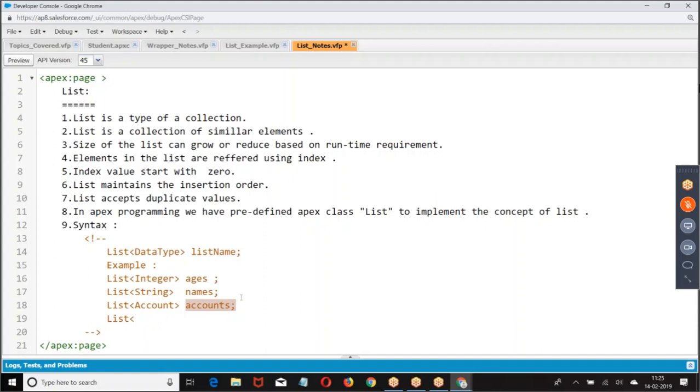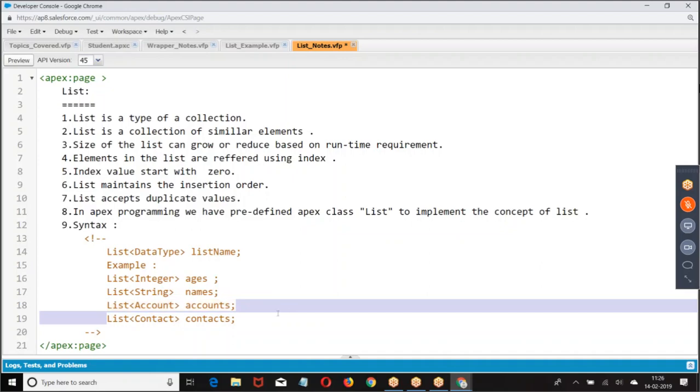All the lists are reference variables. So list of contact, list of integer, list of string, list of account, list of contact. All these are reference variables. Right.